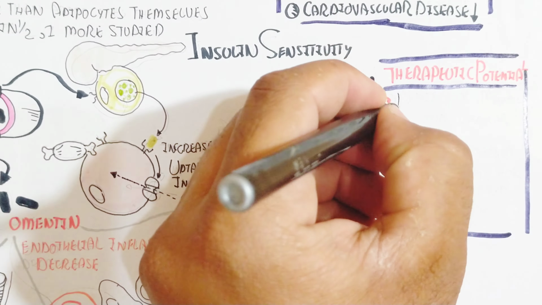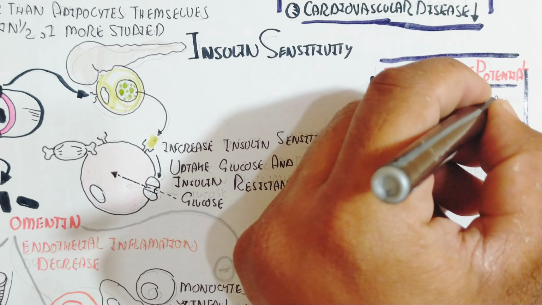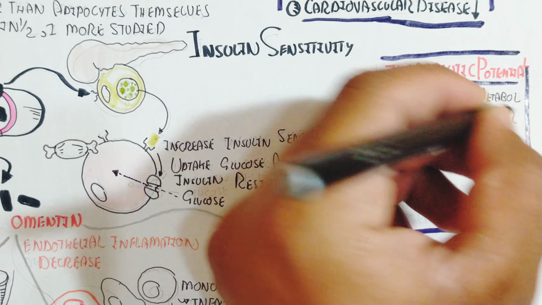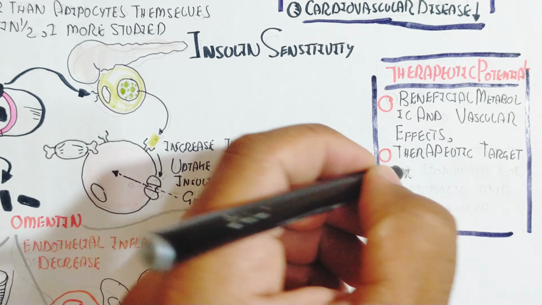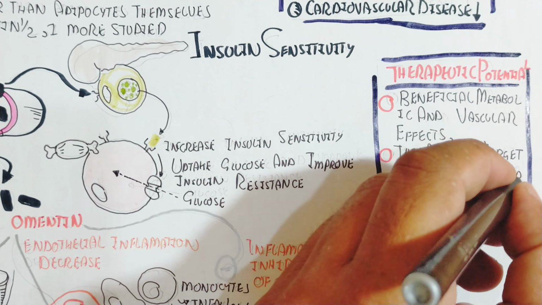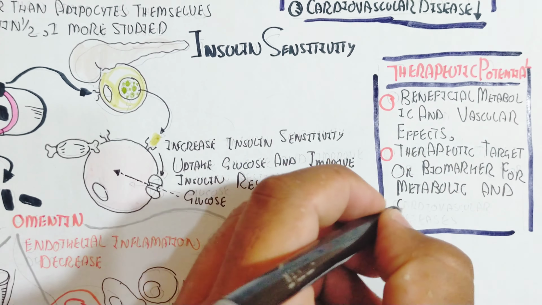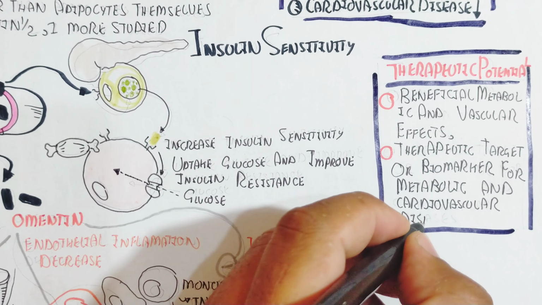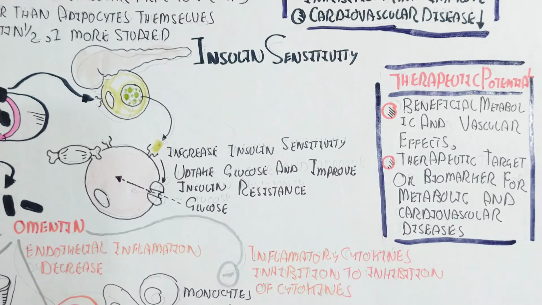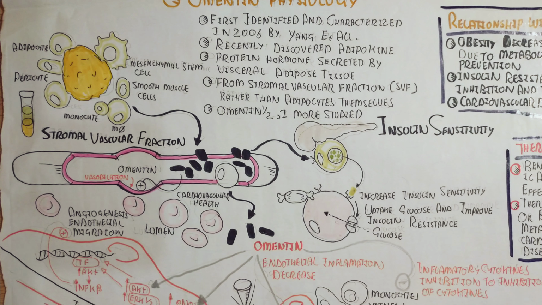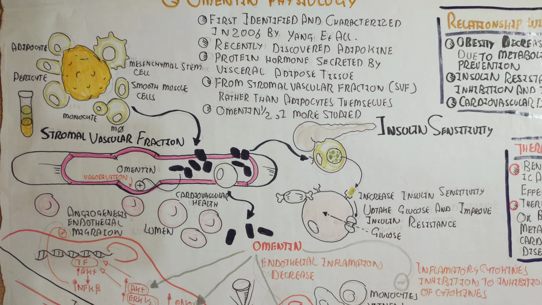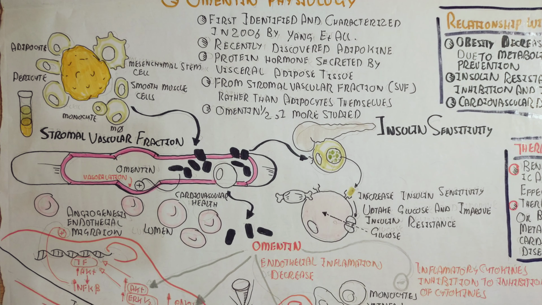The therapeutic potential is the beneficial metabolic and vascular effects. Therapeutic targets are biomarkers for metabolic and cardiovascular disease. We can understand that a low level of omentin is linked to cardiovascular disease and type 2 diabetes mellitus. In summary, omentin is important for insulin and glucose uptake metabolism, the prevention of type 2 diabetes mellitus, and cardiovascular health.